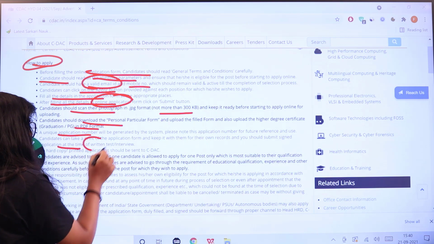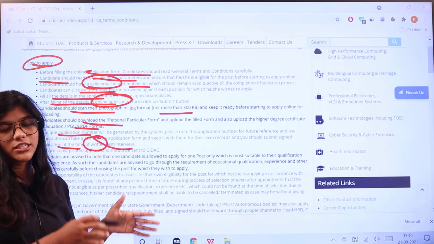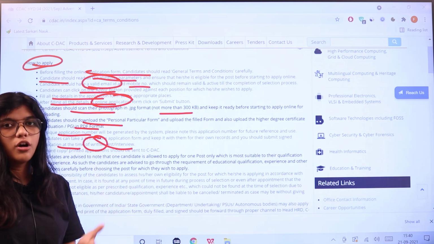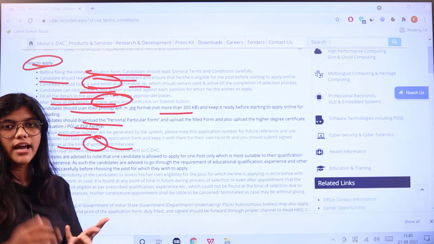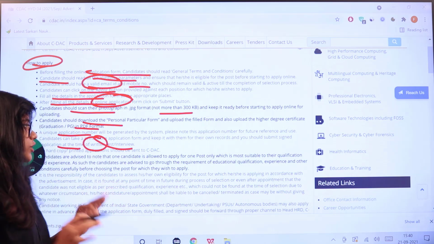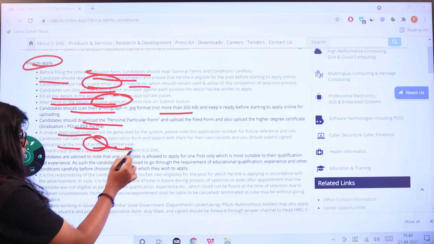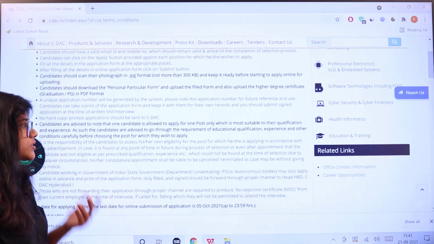And at the time of the written test or interview, you should make sure that all of these documents which I have just mentioned are ready. So all of these documents with your application form and the relevant education, qualification, experience, ID proofs, all of the documents should be in original and that should be submitted or should be taken to the written test or the interview. Next, there is no need to send in hard copies or any of that sort.